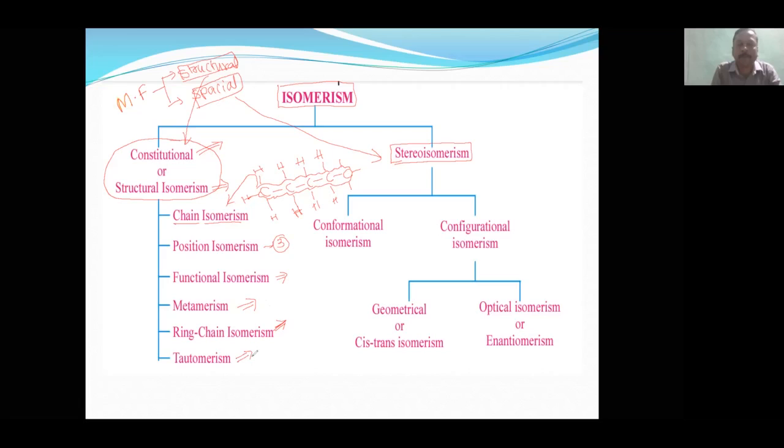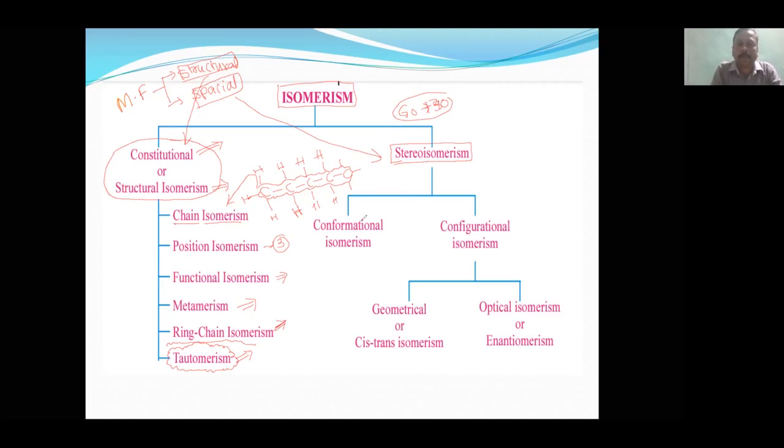And tautomerism. This tautomerism is a very important topic, so let us give a separate lecture for it. We will try to finish everything up to here, and somewhat about tautomerism we will give a good idea, so that your score will improve by at least 30 to 40%. Suppose you are at 60%, then after this lecture you can add 30% to your score. So let's start with one slide at a time.